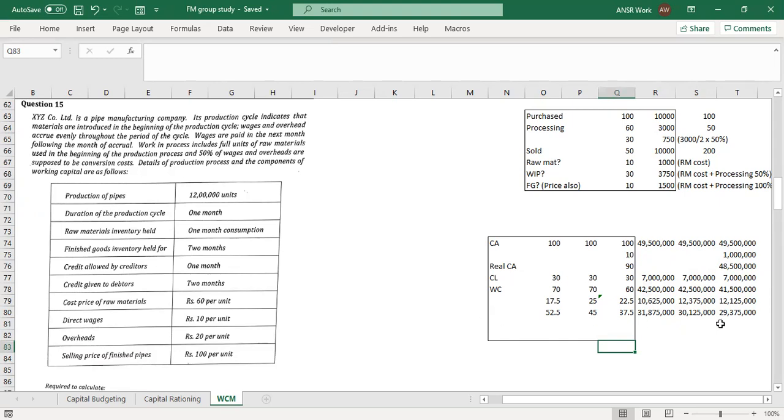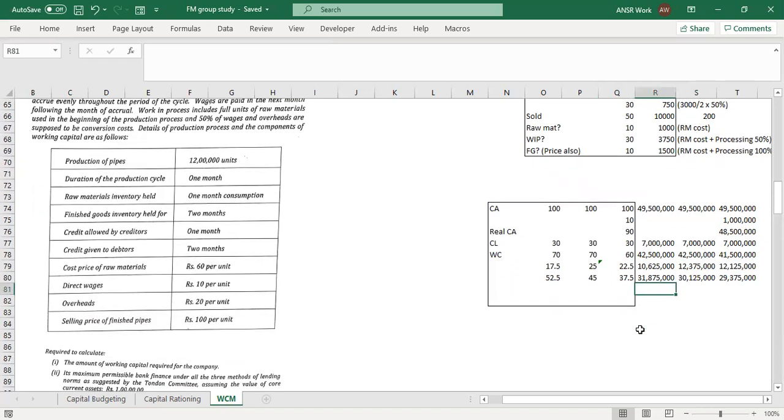Others, did you calculate? Are you stuck somewhere? Please let me know, we can discuss. Alright, simple calculation only. As long as you know what to calculate, what to multiply, what to divide, what to add, that should be good enough. That's the whole thing in this paper.